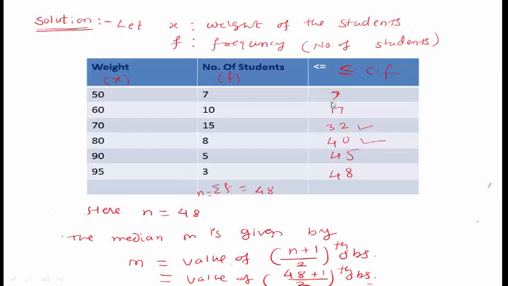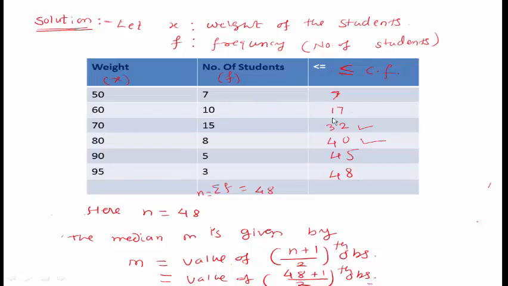We have already seen the 24th observation lies from 18 to 32. See here, the 17th observation is 60. Afterwards the 18th to 32nd observation is this 70: 18th, 19th, 20, 21, 22, 23rd, 24th, and 25th to 32nd observation is 70.